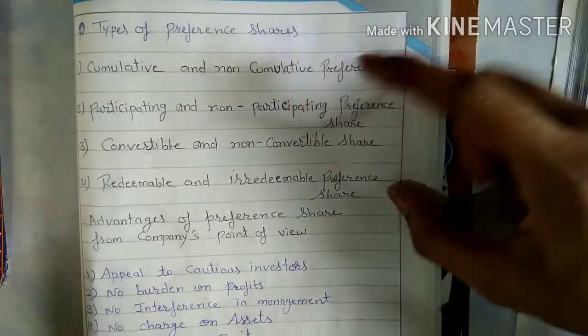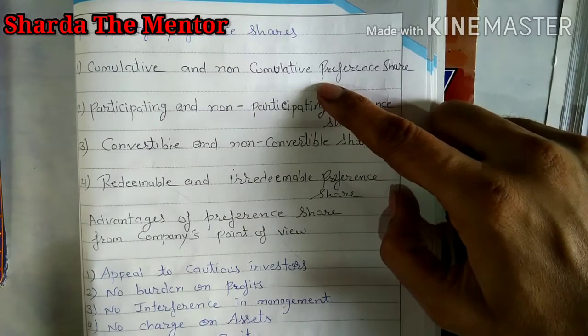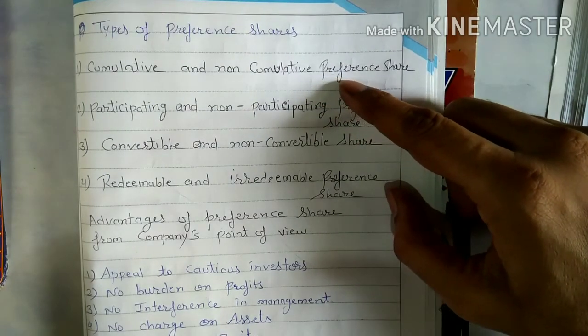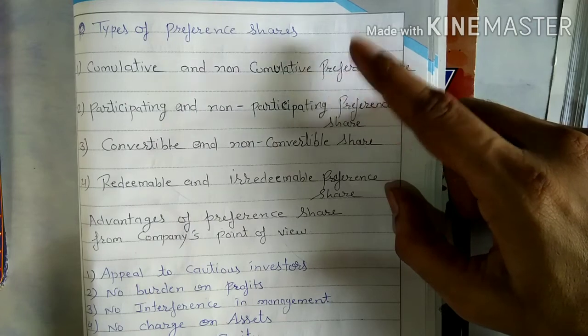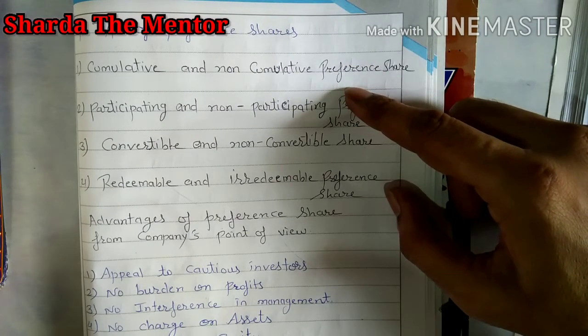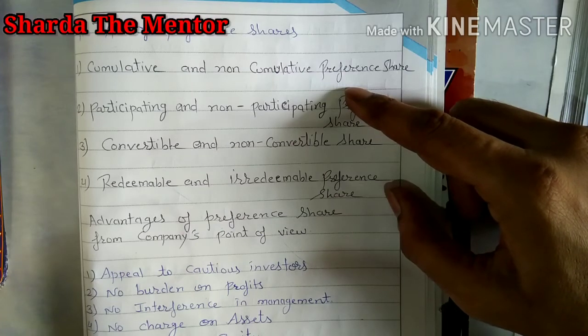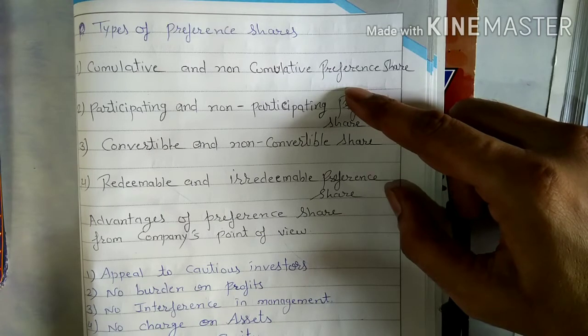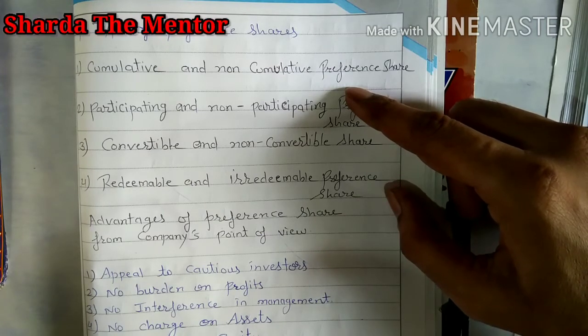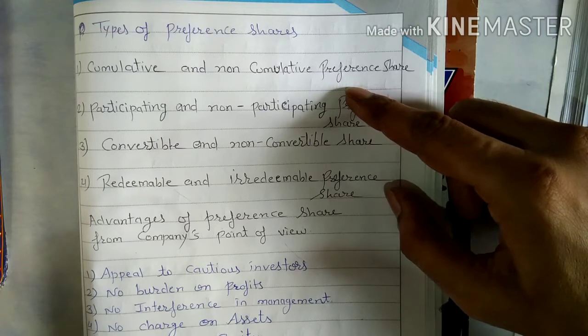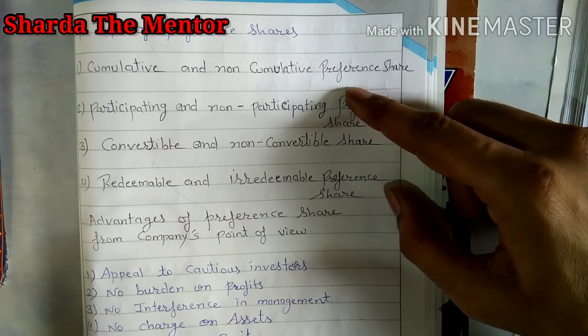But when we talk about non-cumulative preference share, if you have invested in non-cumulative preference share in 2020 and company isn't able to distribute dividend because they didn't get profit, it is not necessary for the company to pay dividend for the next year also.